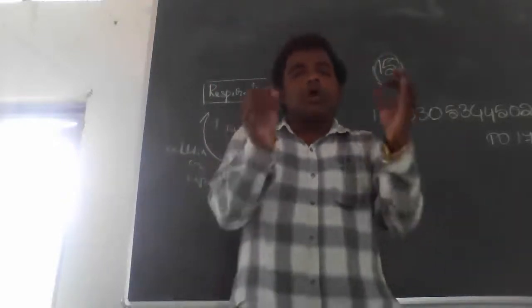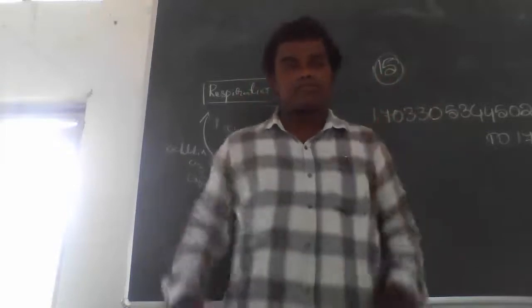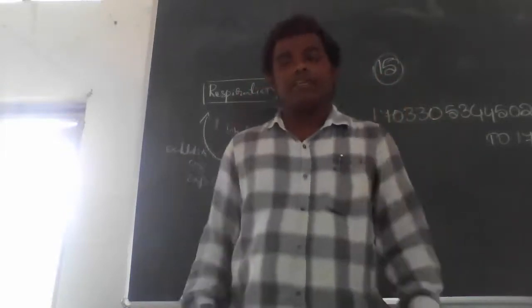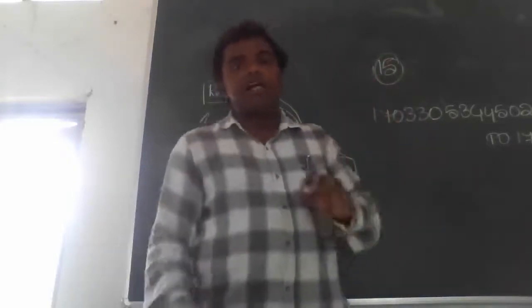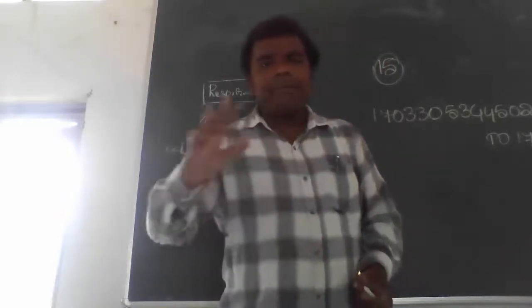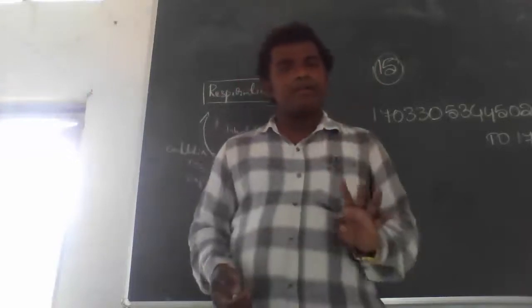So the glucose is oxidized in mitochondria. Glucose is oxidized in mitochondria. Remember one thing. Now clear? So like so many reactions, for example, the production of ATP occurs in 4 steps. What are the 4 steps? Can you tell me, Bushra?